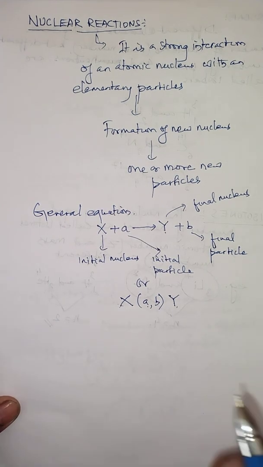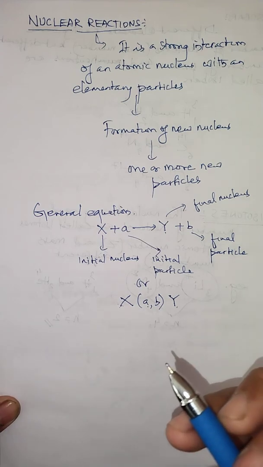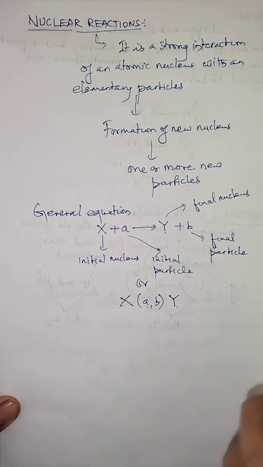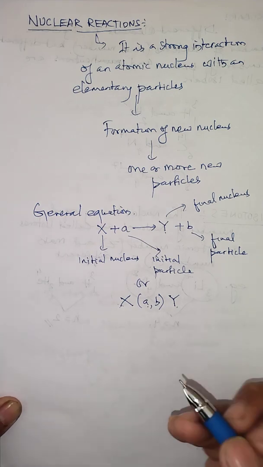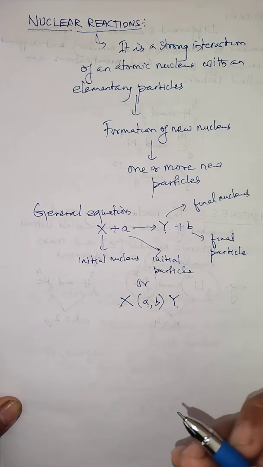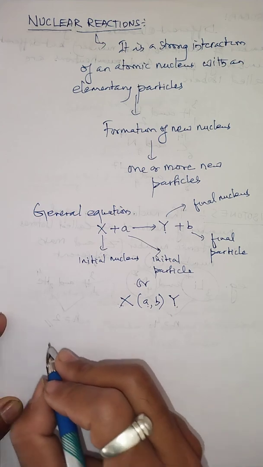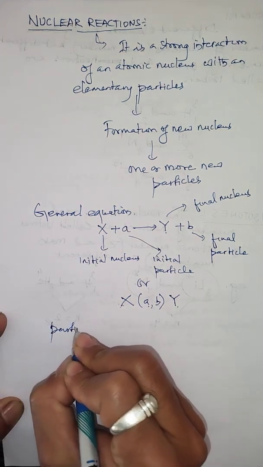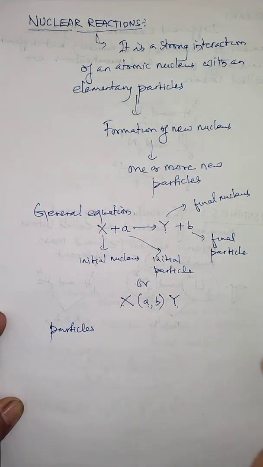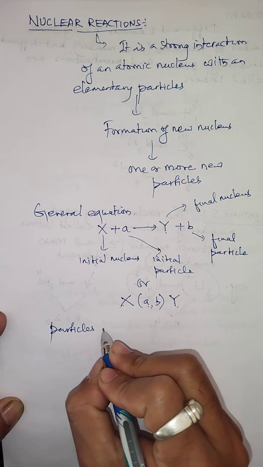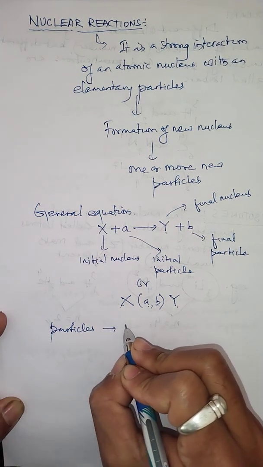Now the question arises: what type of particles can participate and have strong interaction with nuclei? There are certain particles which can take part in a nuclear reaction with the nucleus. The particles are, for example, the alpha particle.